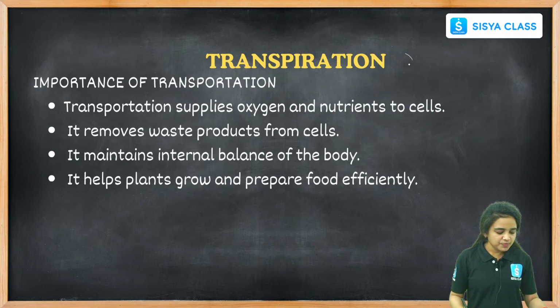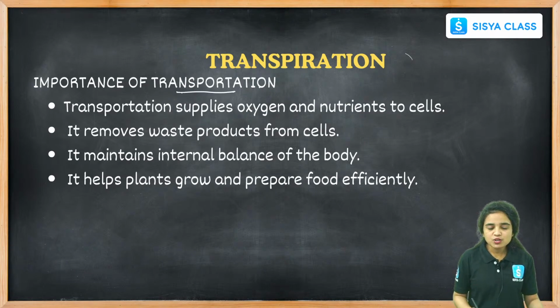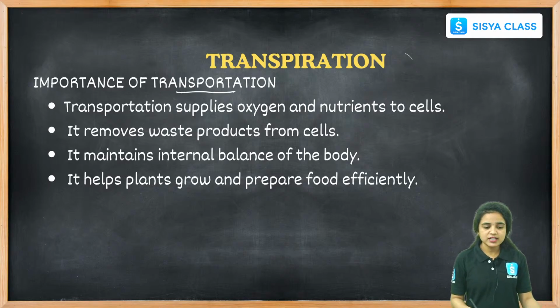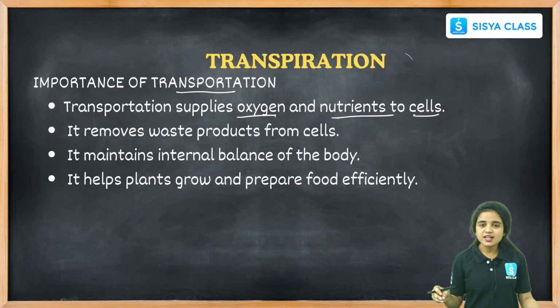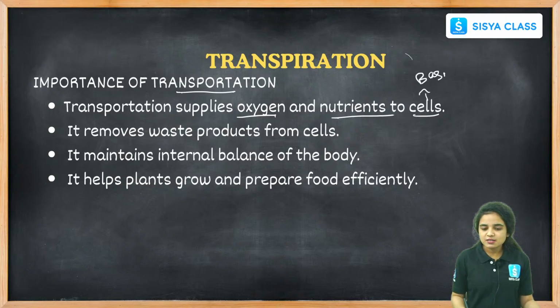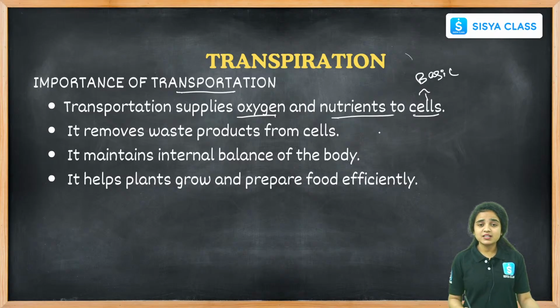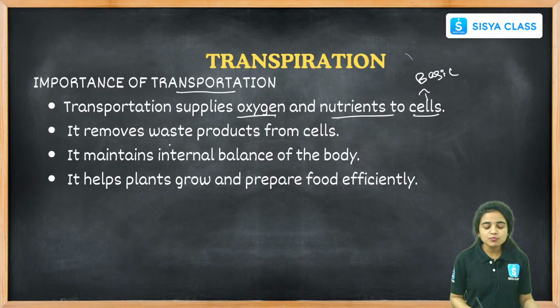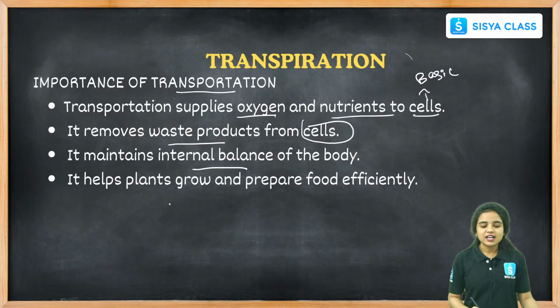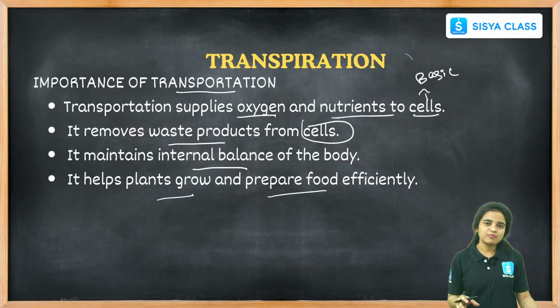And now the importance of transportation, see here students. Transportation supplies oxygen and nutrients to the cells present in our body, because the cell is the basic unit of every living organism. So the oxygen and nutrients are supplied to the cells. And it removes the waste products from the cells, maintains the internal balance of the body, and helps the plants to grow and prepare the food material efficiently. This is about the importance of transportation.